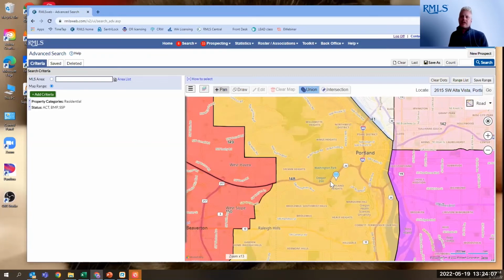I just had a listing agent call the help desk today who was entering a new listing, and he said, how do I determine exactly what area number my property is in? I need to get this in the listing load, and I'm not entirely sure. His property happened to be right over here. It was right on the edge. But by using this layer and applying that, it makes it really easy to determine exactly what area number your property shows up in.